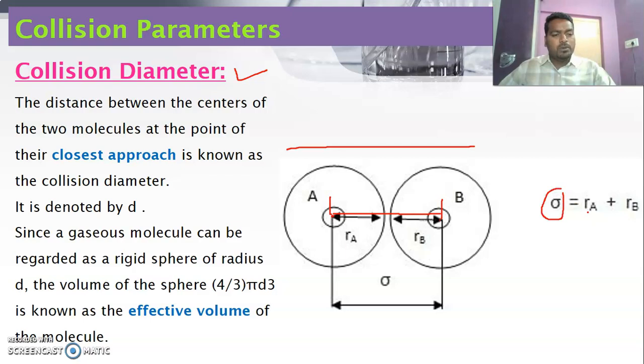Sigma is equal to Ra plus Rb, where Ra is the radius of atom A and Rb is the radius of atom B. If you calculate the volume of that closest approach using this diameter, that volume is called the effective volume of a collision.